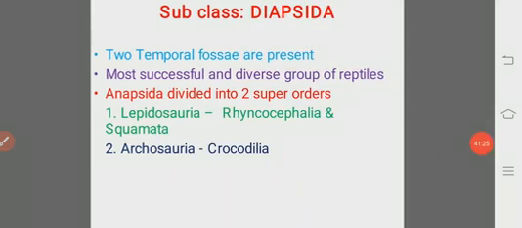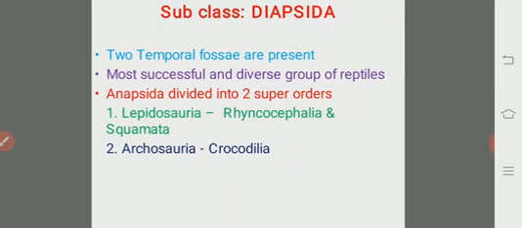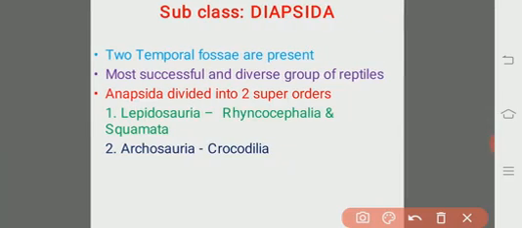Come to the subclass Diapsida, where the skull possesses two temporal fossae, and these are also a most successful and diverse group. Just now, apart from this, we have discussed Rhynchocephalia and Squamata. Now there is another superorder, the Archosauria. The best example is the order Crocodilia.